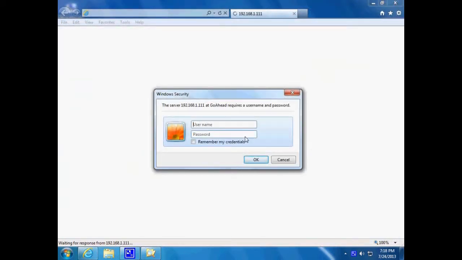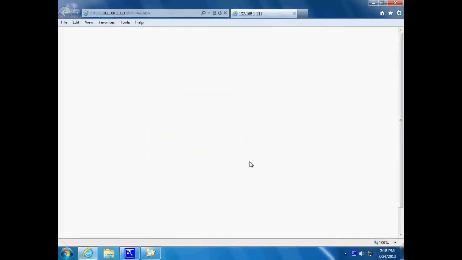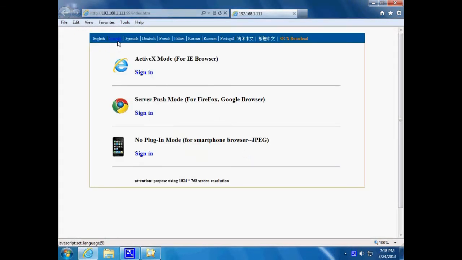Put username admin. No password. Here you can choose the language. There are 3 modes to sign in. For IE browser, choose the first one. For Firefox, Google browser, choose the second. For mobile phone, choose the third one. Now we are using IE browser, choose the first.